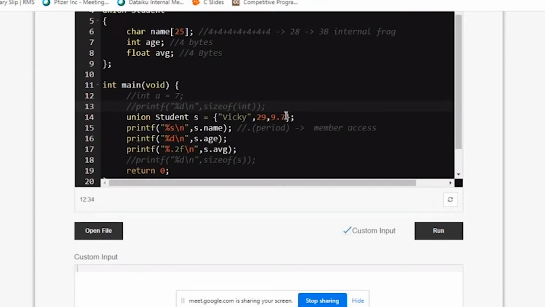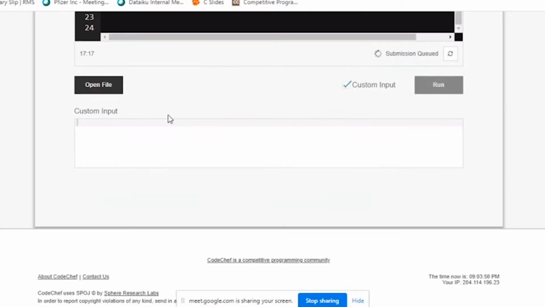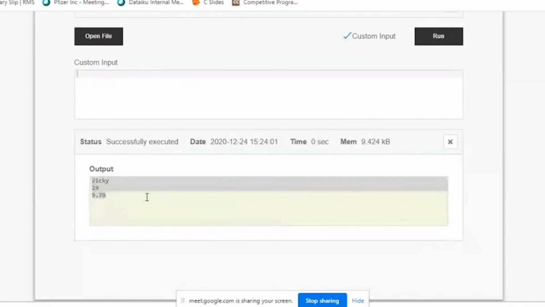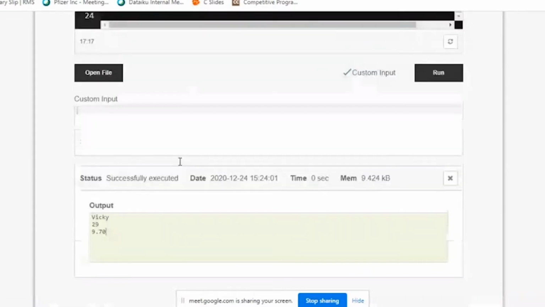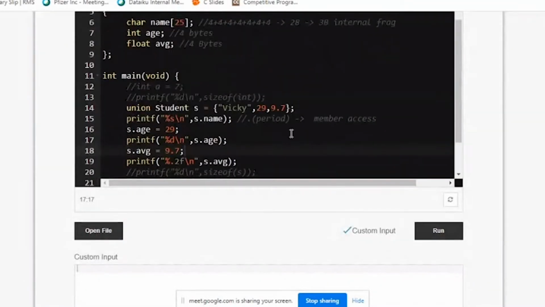So if I want to use age, then down here I need to write s dot age is equal to 29. I'll put a semicolon. s dot avg is equal to 9.7. I give a semicolon. Now if I run, see, correct answer. So at a time, only one member can be accessed in union. Together, all three cannot be accessed.